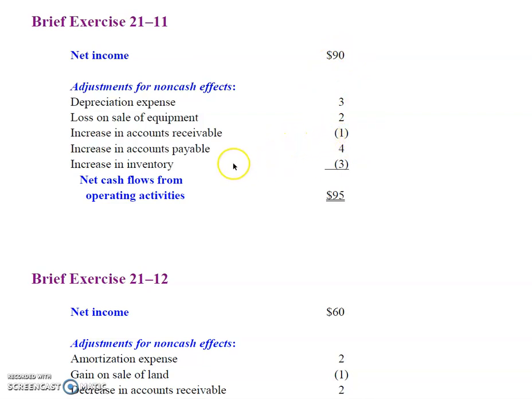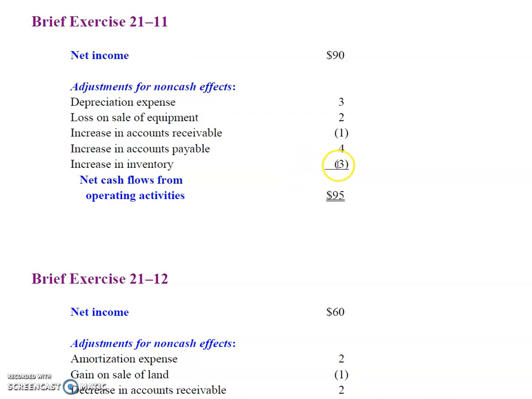operating activities. Then we had an increase in accounts payable. That means that part of what was reported in cost of goods sold as an expense has not been paid for yet. So because less cash was paid than was reported as cost of goods sold, we need to add that amount to net income.